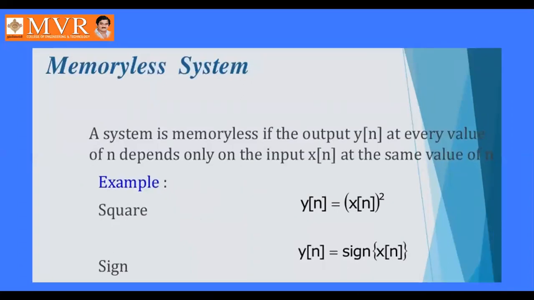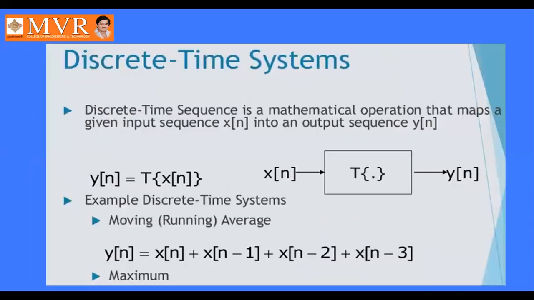Next, memoryless system. A system is memoryless if the output y(n) at every value of n depends only on the input x(n) at the same value of n. For example, if you take square, y(n) equal to x(n) whole square, or y(n) equal to sine of x(n), like that.